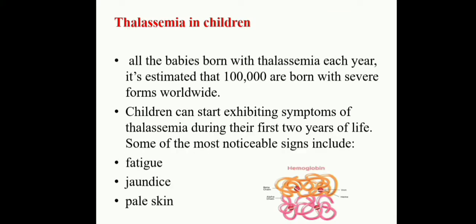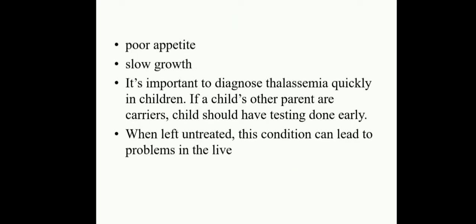Coming to thalassemia in children, it is estimated that 1 lakh babies are born each year with the severe form. Children can start exhibiting symptoms of thalassemia during their first 2 years of life. Some of the most noticeable signs include fatigue, jaundice, pale skin, poor appetite, and slow growth.